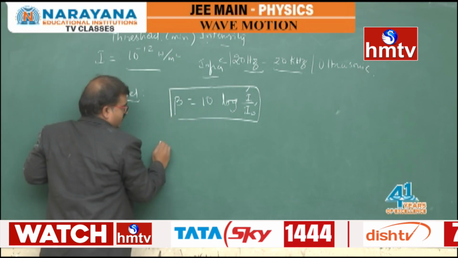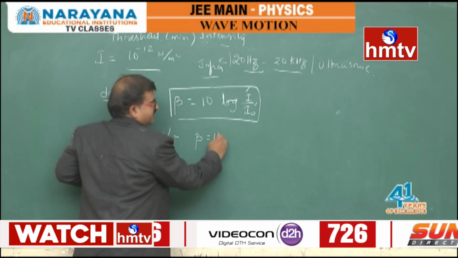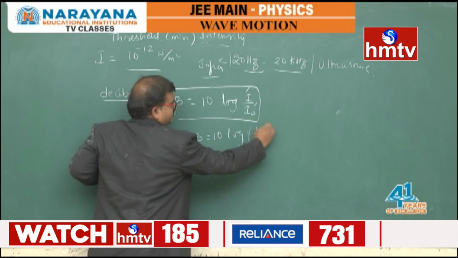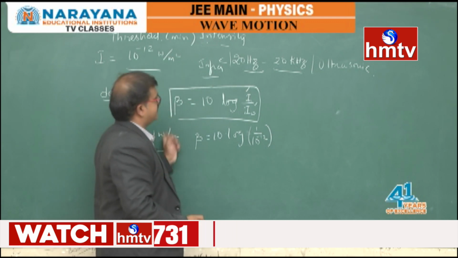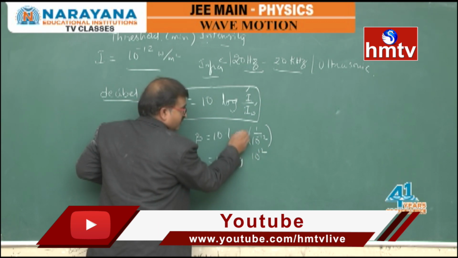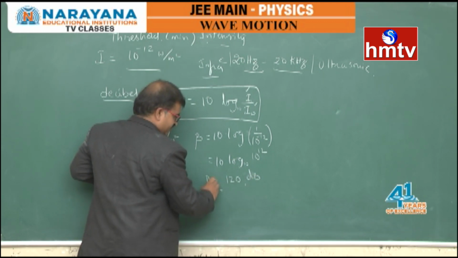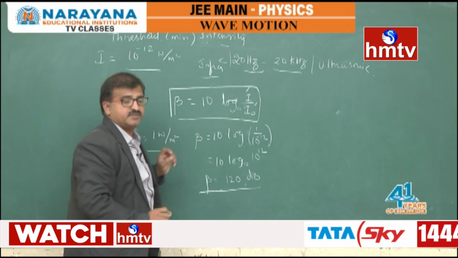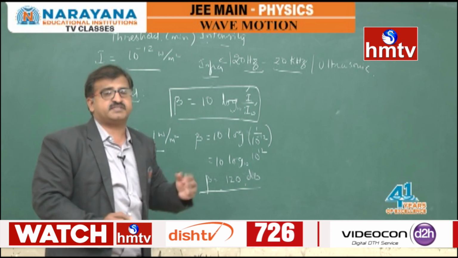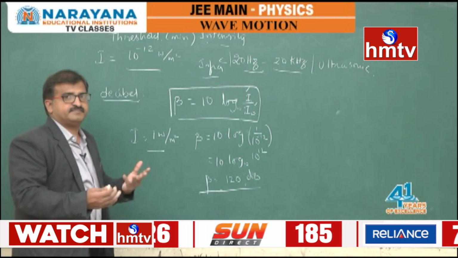If 1 watt per meter square is received, then beta equals 10 log of I by I naught, that is 1 by 10 power minus 12 watt per meter square, the units cancel, and you get 10 log 10 power 12. This logarithm is base 10, so it is 120 decibels. 1 watt per meter square is a very high intensity that we can't bear generally. So 120 decibels is the threshold for us, beyond which our eardrum will be affected.